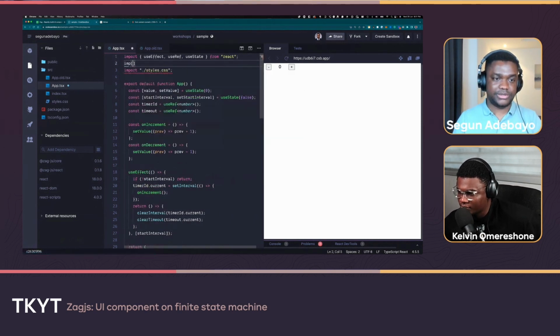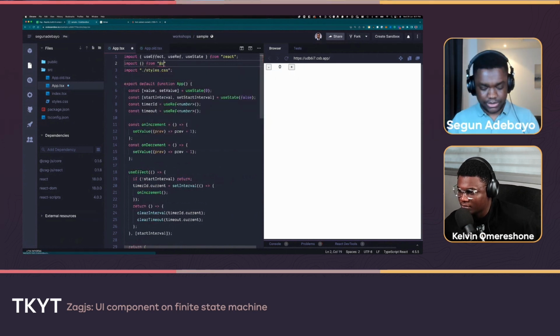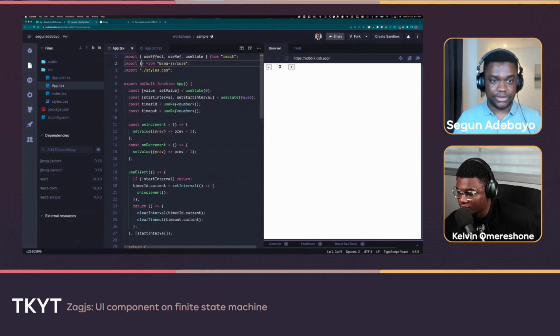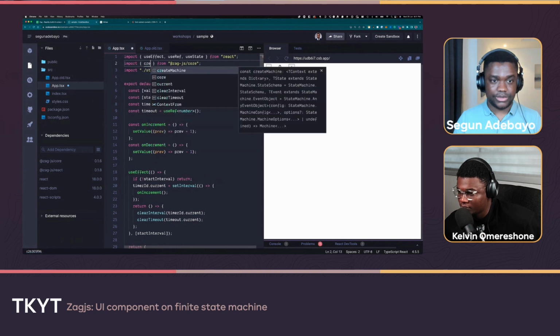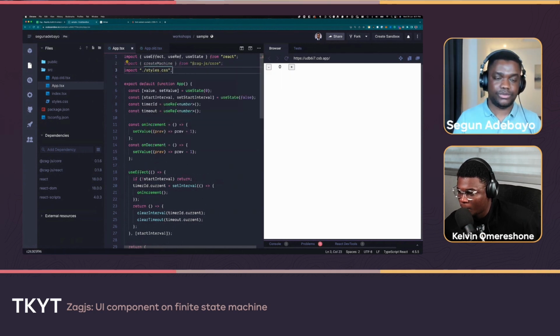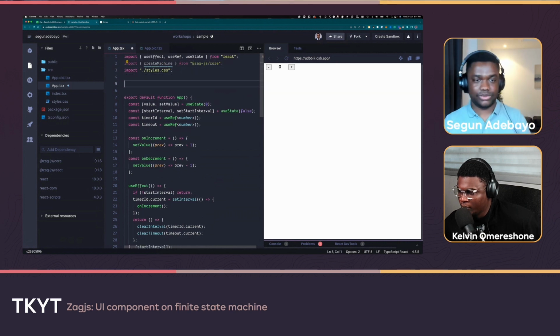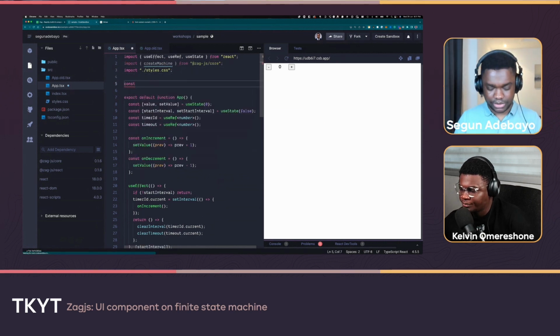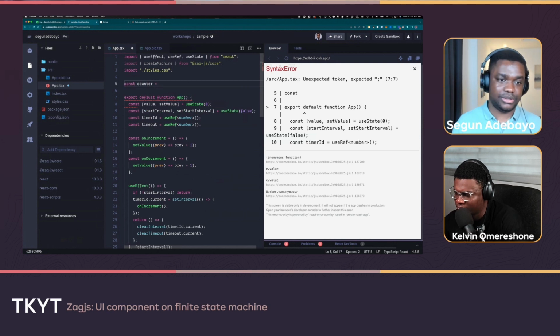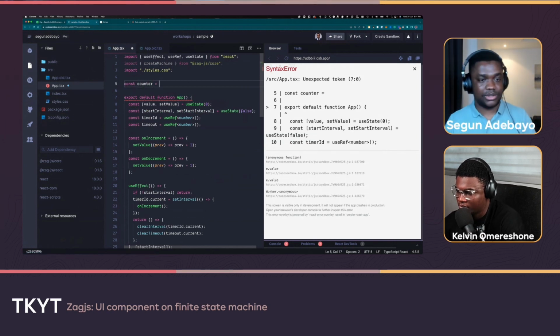Cool. So the very first thing we'll do here is grab the core of Zagjs, which is the state machine itself. There's a function called create machine. So I'm just gonna walk you through what the machine does itself. Let's call this machine a counter or a stepper.